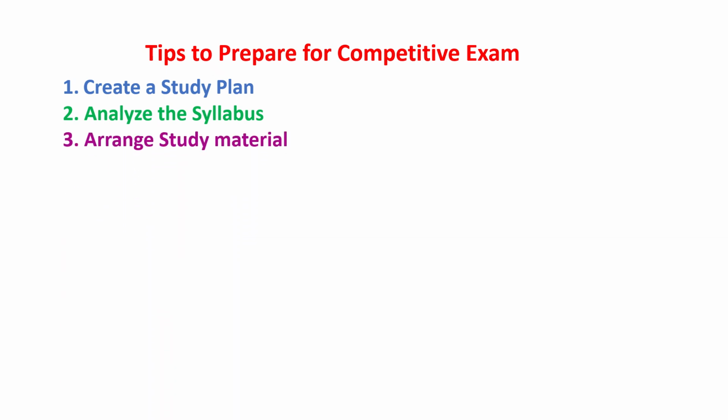And the next step is you have to arrange all the study material which you have. Nowadays there are so many materials available on the internet. People like you may get confused about what material to read. For that, you have to study the reference books. In the next video, I'll make a list of the good, important reference books. For this, please rely on standard books, referred material, and textbooks. Minimum 8 to 10 textbooks are needed, and apart from that, you have to read the NCERT syllabus and all those other things.